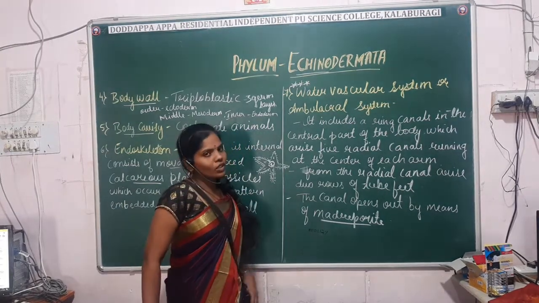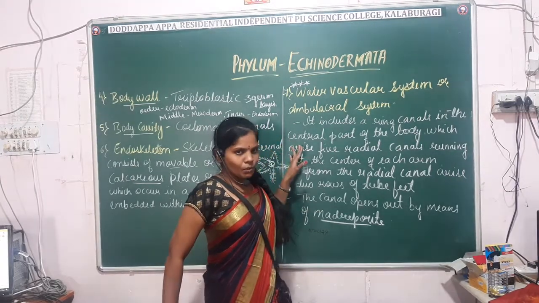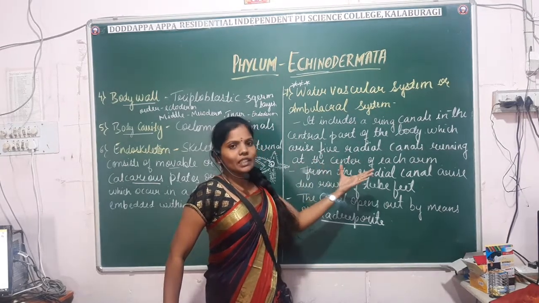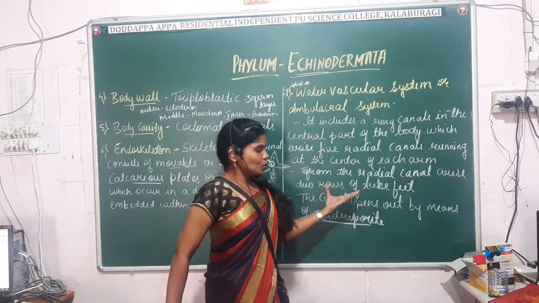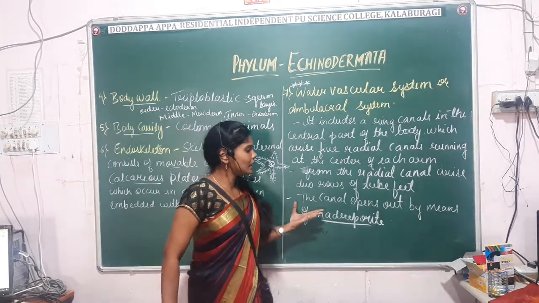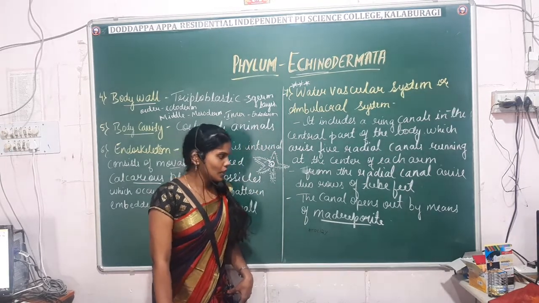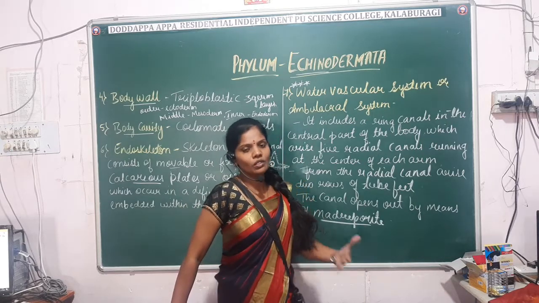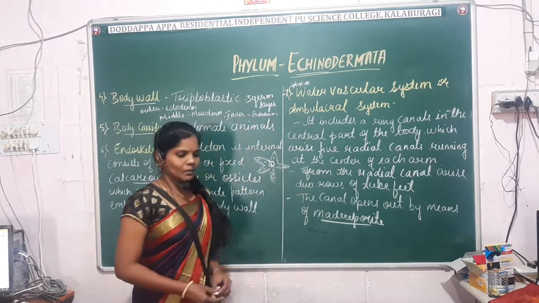So again now the water vascular or ambulacral system includes ring canals in the central part of the body, which arise from the 5 radial canals running at the center of each arm. Then from the radial canal arise 2 rows of tube feet. Another important point is that the canal opens out by the opening known as the madreporite. Okay, then what is the function of the water vascular system? Generally it helps for locomotion, transport of food and respiration. Okay, so next we will move on to the remaining characters.